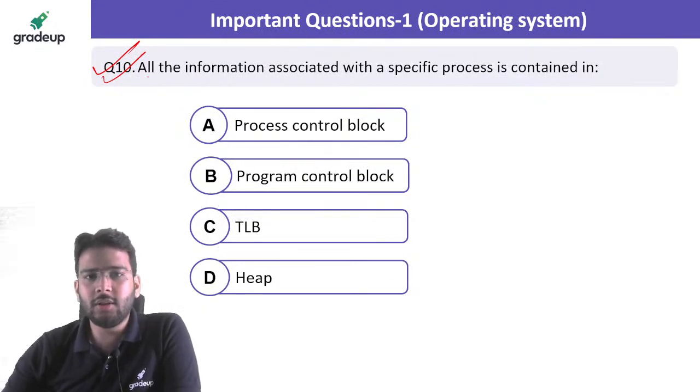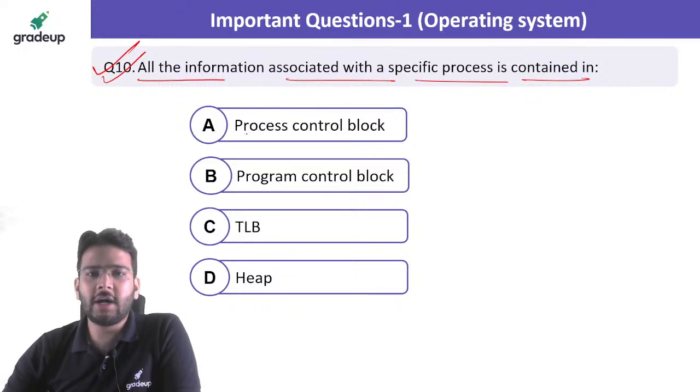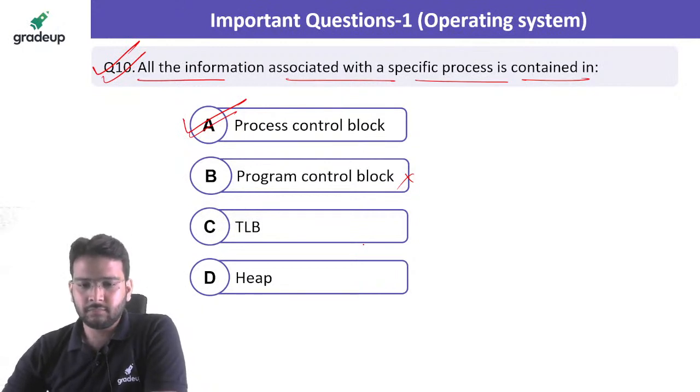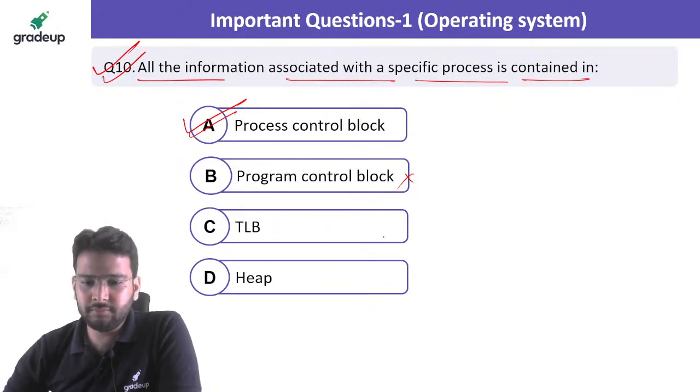Let's see. All the information associated with a specific process is contained in the PCB of that process, right? Whenever we shift the program from secondary memory to main memory, that means from the new state to the ready state, the PCB of that process gets created, and all the information is stored in the PCB. So process control block is the correct answer. There is nothing like a program control block, and TLB and heap are not related to this. Okay, is it clear?